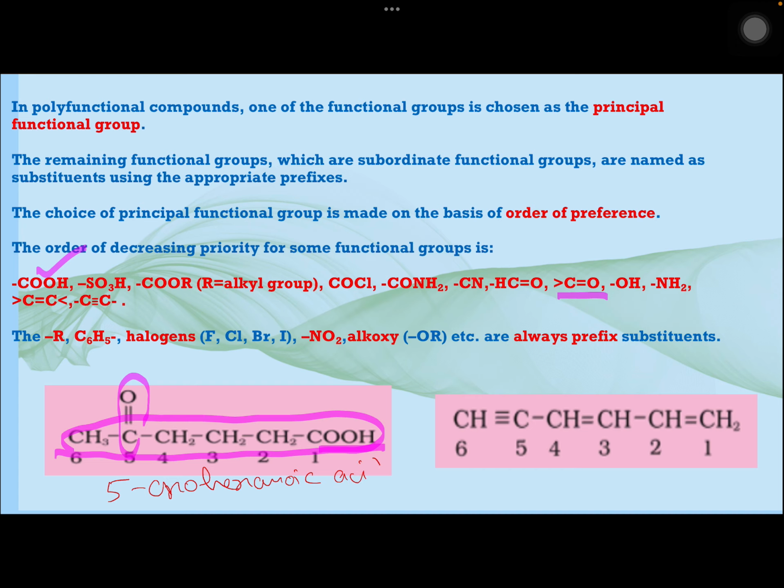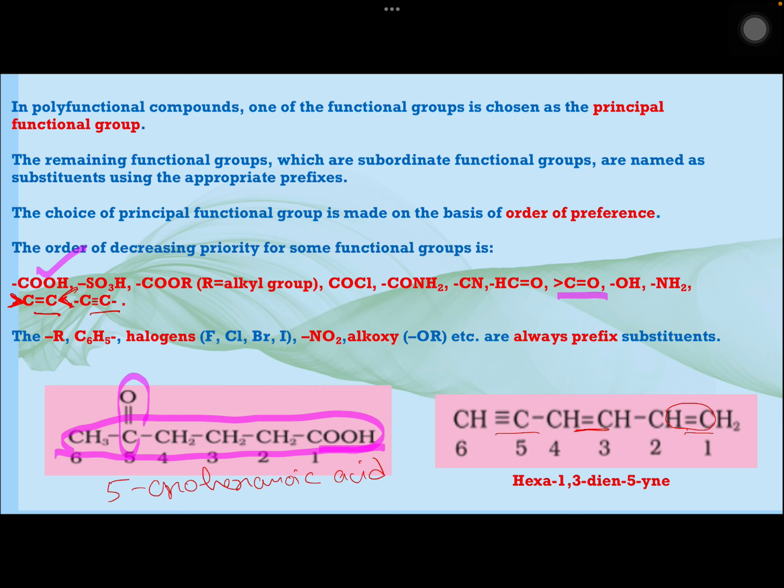This is where the prefixes are to be used. Here you see there are unsaturations, a double bond here and a triple bond here. So here double has more priority than the triple bond. Okay, this is showing the bonds. This is not the greater than or less than sign. Don't get confused. So double bond has more priority. So if I have to write the name here, it will be, and you have one more double bond.